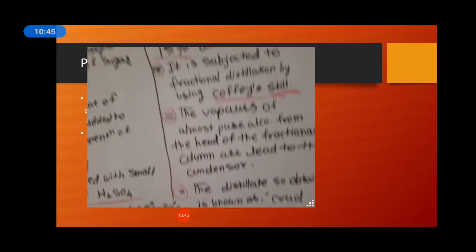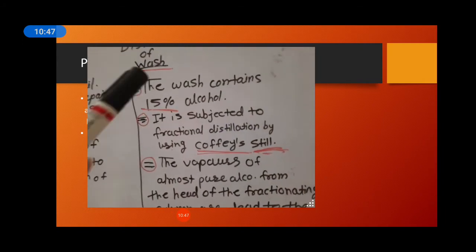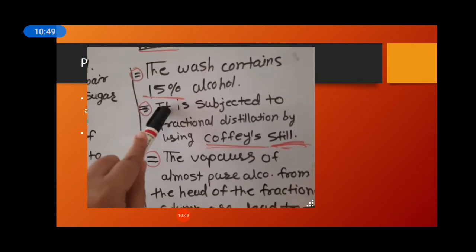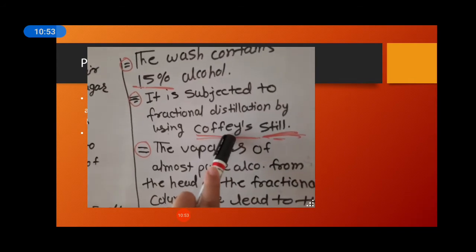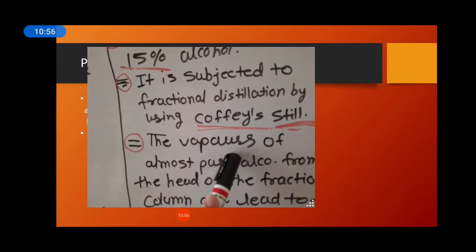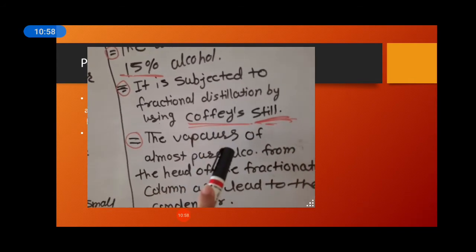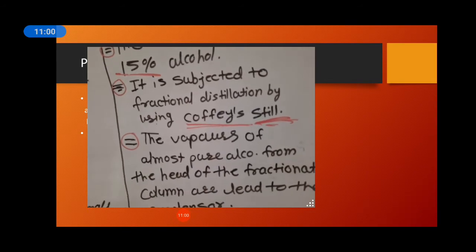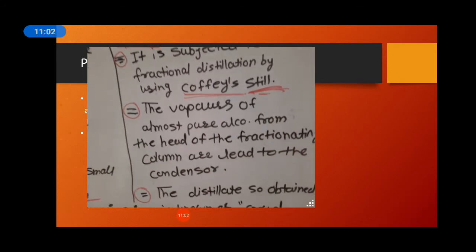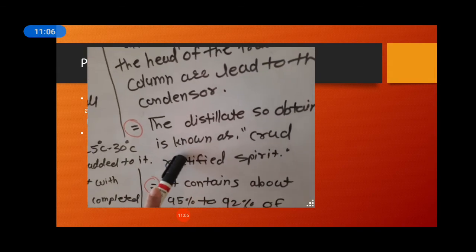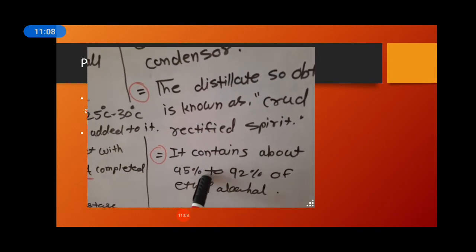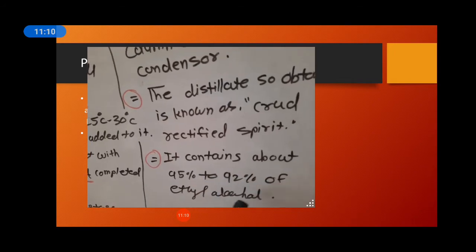Okay, so what we are going to do, take the wash, it contains 15% of alcohol, then subject it to the still, and in the still apparatus we convert it into vapors. The vapors are condensed and we get the crude rectified spirit, and it contains 95% to 92% of the ethyl alcohol.